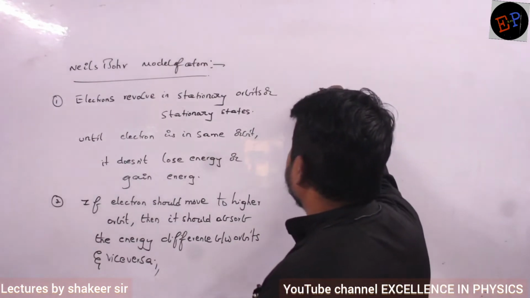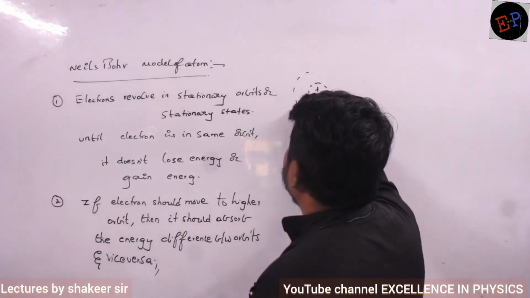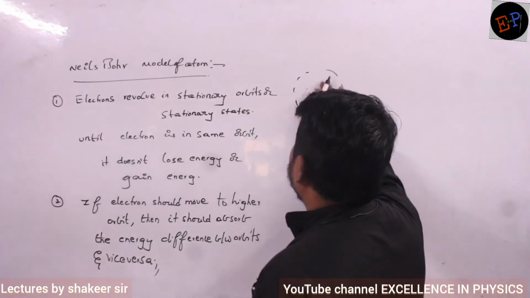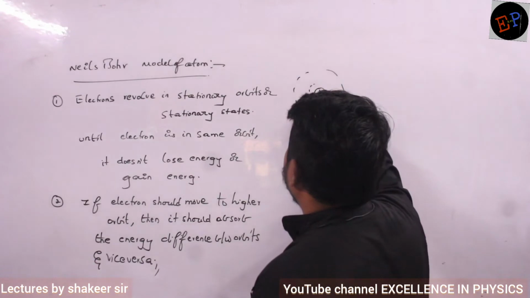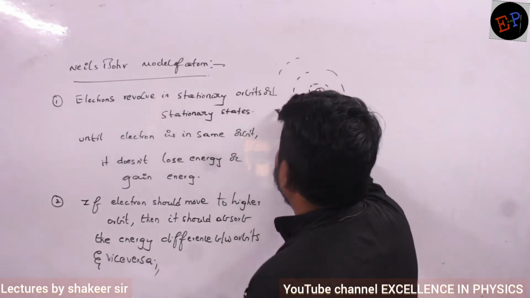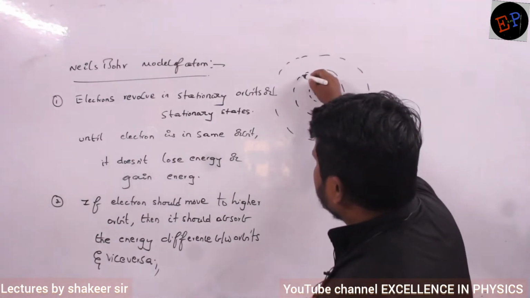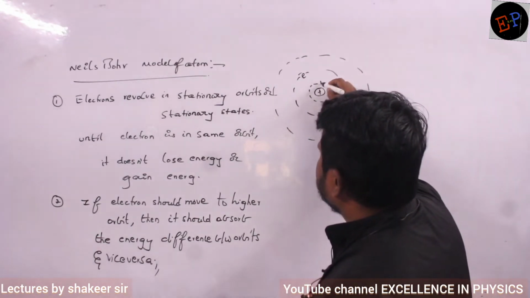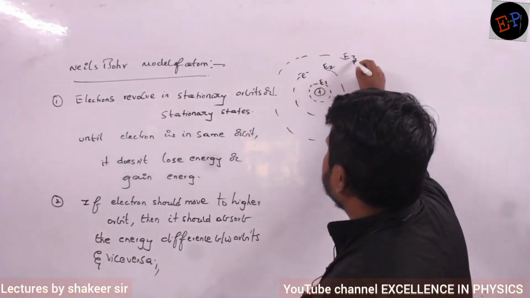So therefore we can say, for example, clear? This is the nucleus, this is the first orbit, second orbit, and consider this is the third orbit. Are you able to understand? Consider here there is an electron. So energy of the first orbit is E1, energy of the second orbit is E2, energy of the third orbit is E3.